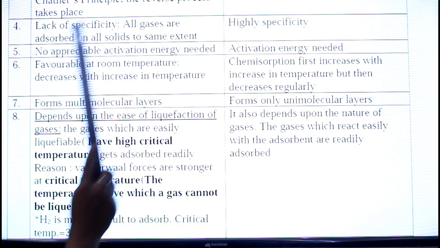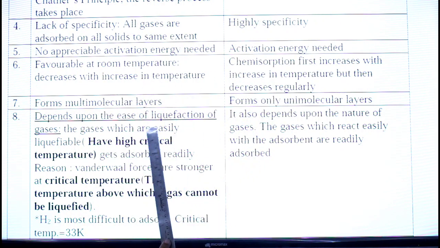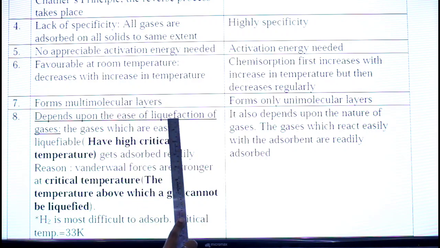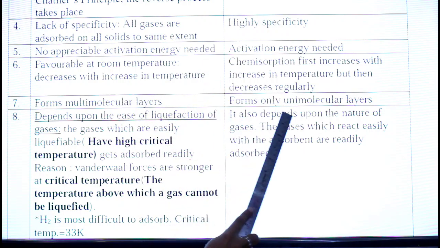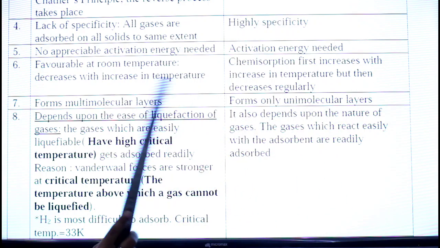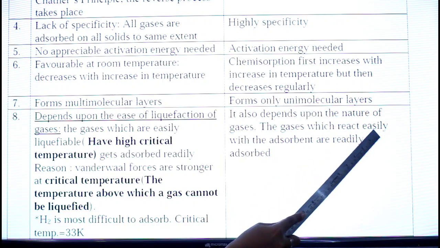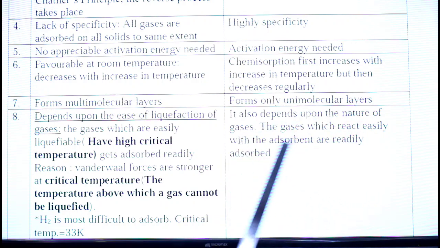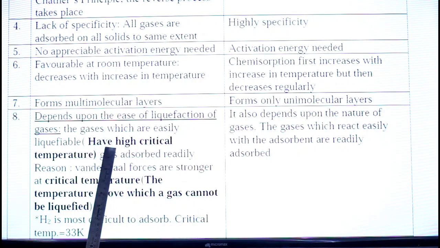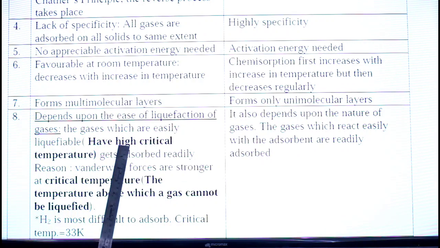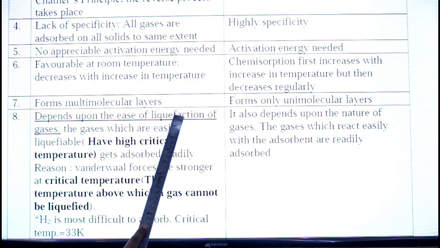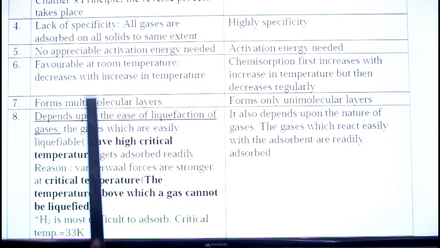Then in case of chemisorption, the major difference is that it does not depend upon ease of liquefaction, but it depends upon the nature of gases, because here chemical bonds are to be formed. So the gases which react easily with the adsorbent are readily adsorbed. Here reaction is seen, but in case of physisorption, what is important is the liquefaction of the gases, that is they should have high critical temperature.